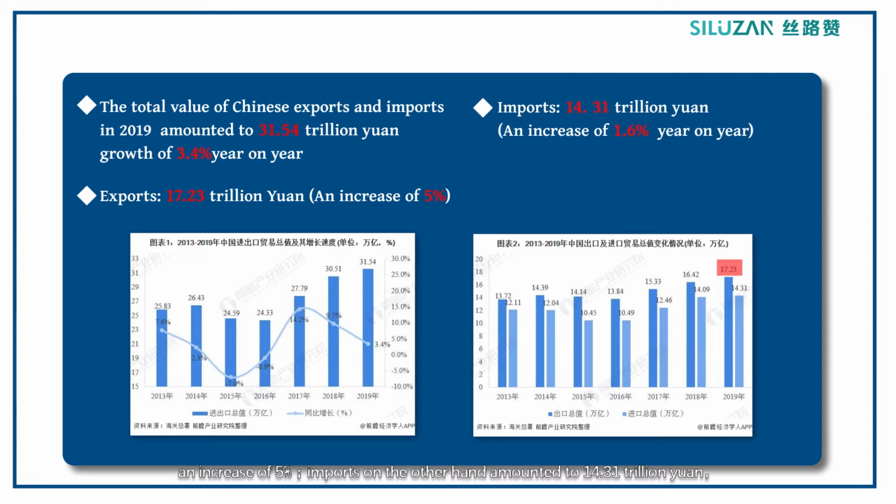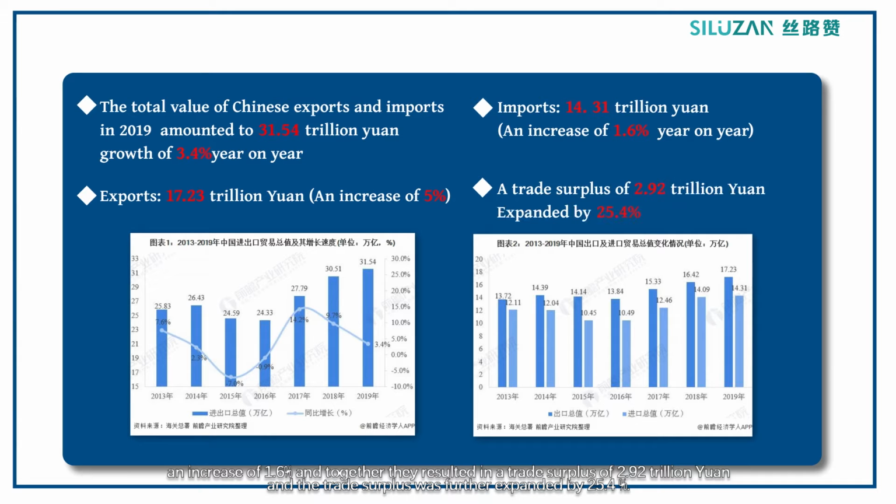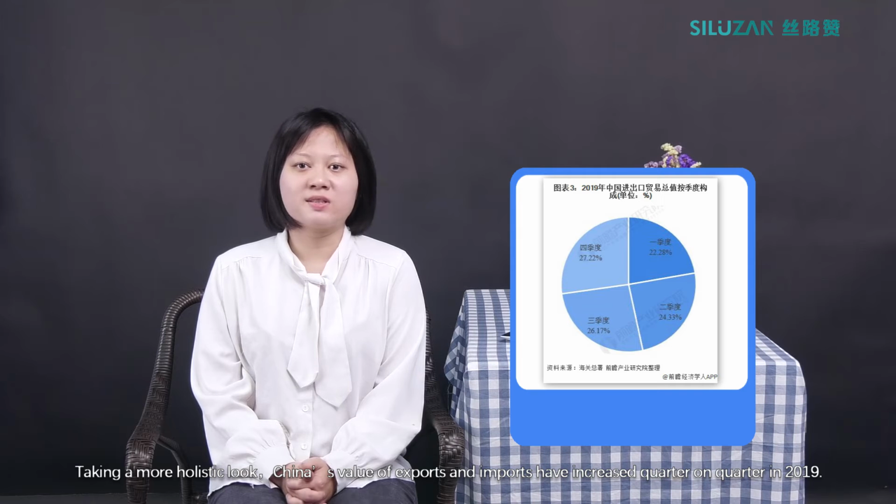Imports, on the other hand, amounted to 14.31 trillion yuan, an increase of 1.6%, and together they resulted in a trade surplus of 2.92 trillion yuan, and the trade surplus was further expanded by 25.4%. Taking a more holistic look, China's value of exports and imports increased quarter-on-quarter in 2019.